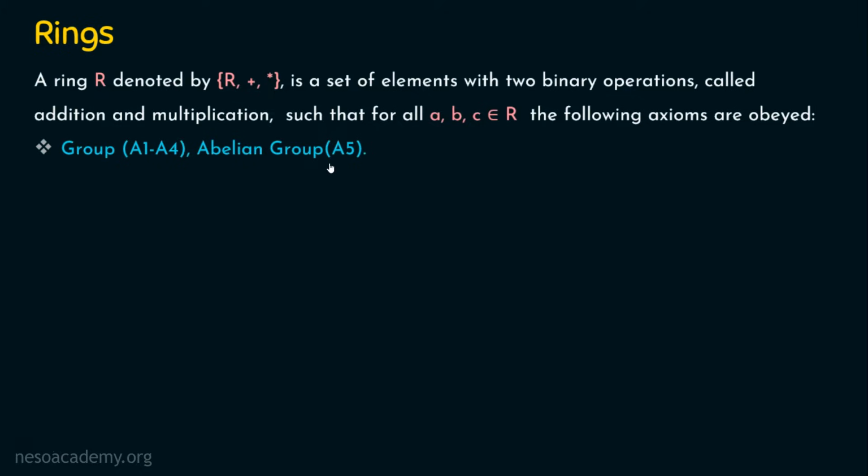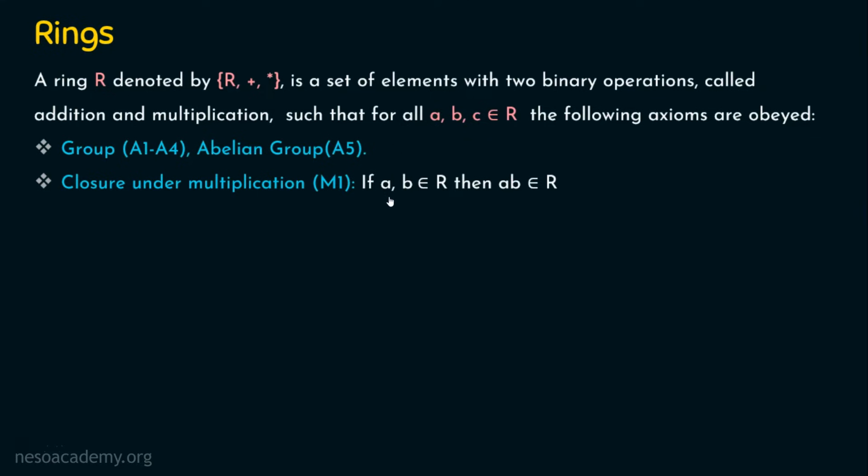In addition to this, are there any other axioms to be satisfied? Yes, we have three more axioms to be satisfied. So all the additive related things are covered here. Let's focus on the multiplicative related axioms. It should be closure under multiplication. So I am noting it as M1. So it's axiom M1. Closure condition under addition is already satisfied here under A1. Now we are talking about M1, where M1 is closure under multiplication.